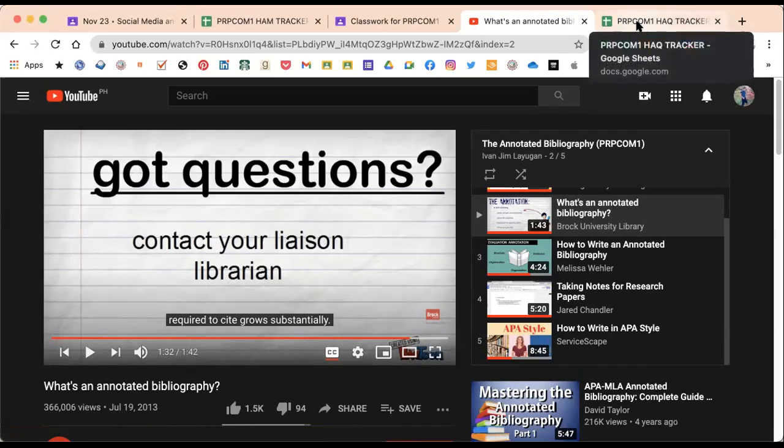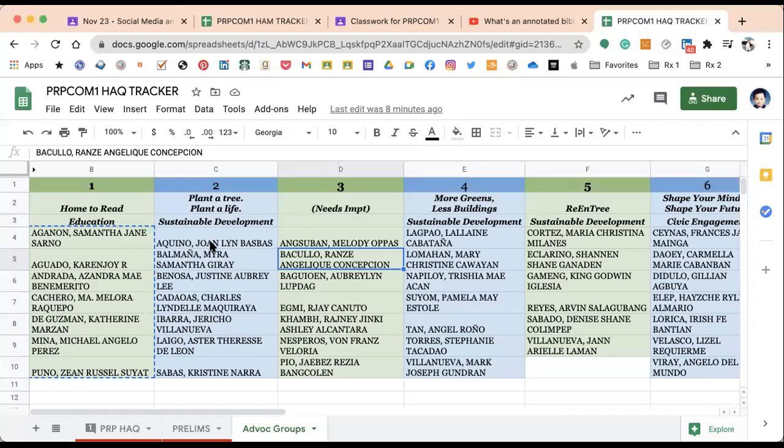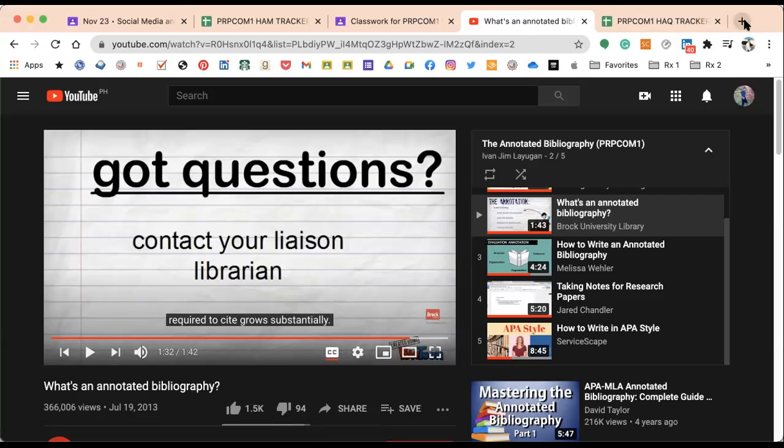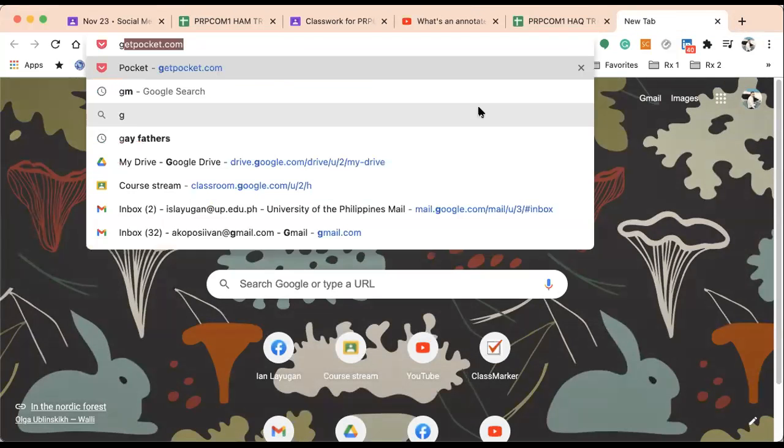Okay. So if your topic is already approved, let's use section HAQ for example. They have a topic which is plant a tree, plant a life. So this is more into sustainable development about trees. What you're going to do is go over some keywords, and it's very important to use Google properly.